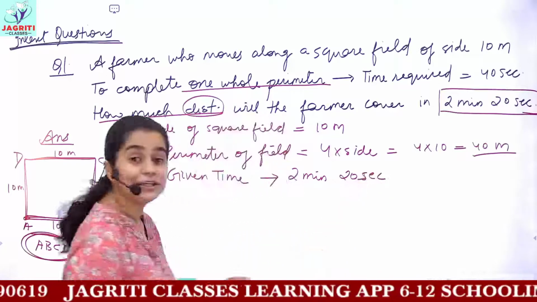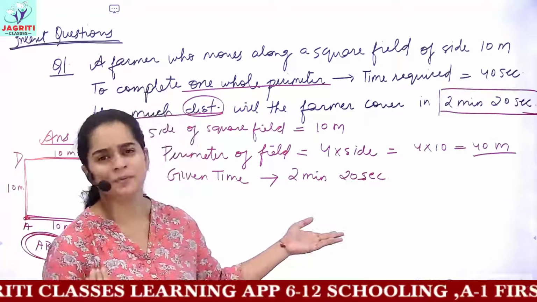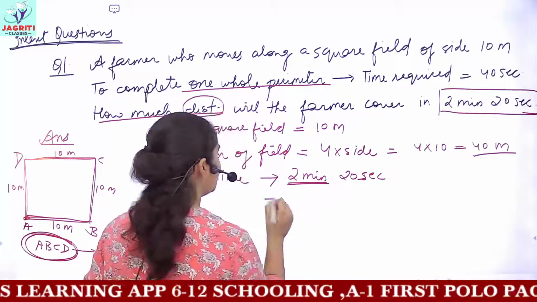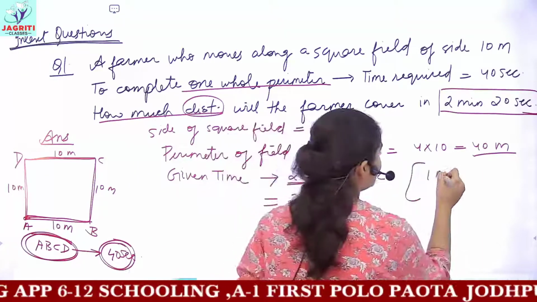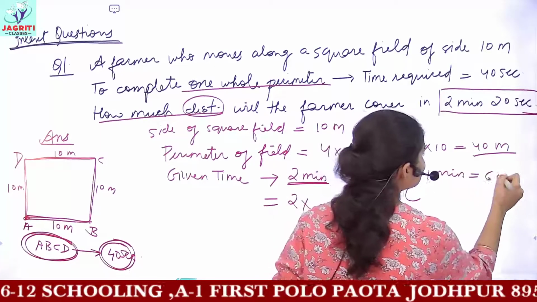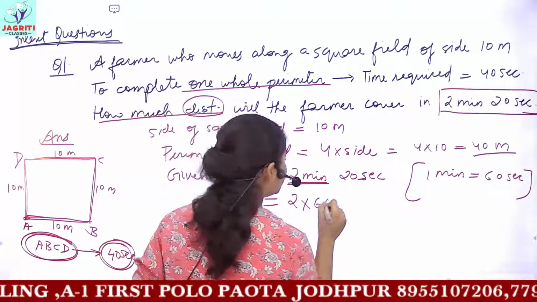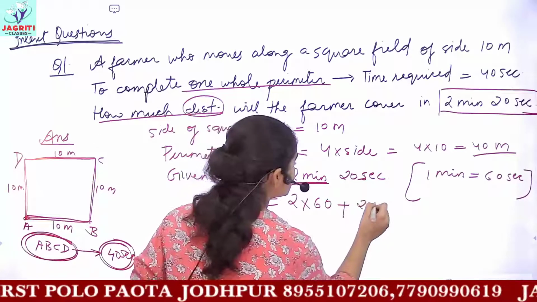If you convert it to seconds, in 1 minute how many seconds are present? Obviously 60 seconds. So in 2 minutes, you will do 2 into 60 seconds plus these 20 seconds will add up.